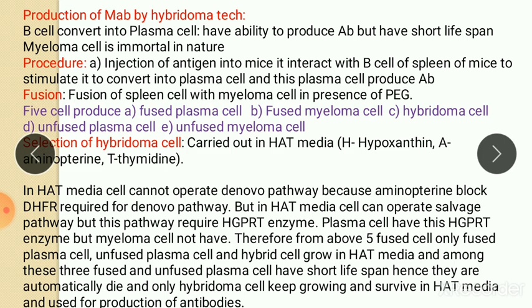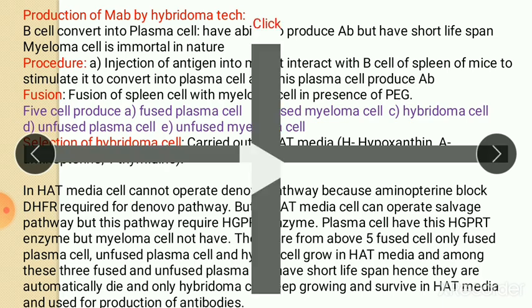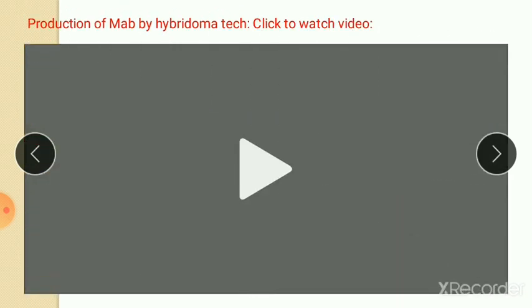In this way, hybridoma cells are used in the production of antibodies. So it is all about the hybridoma technology which is used in the production of antibodies, that is monoclonal antibodies. So here there is a small video regarding the hybridoma technology.